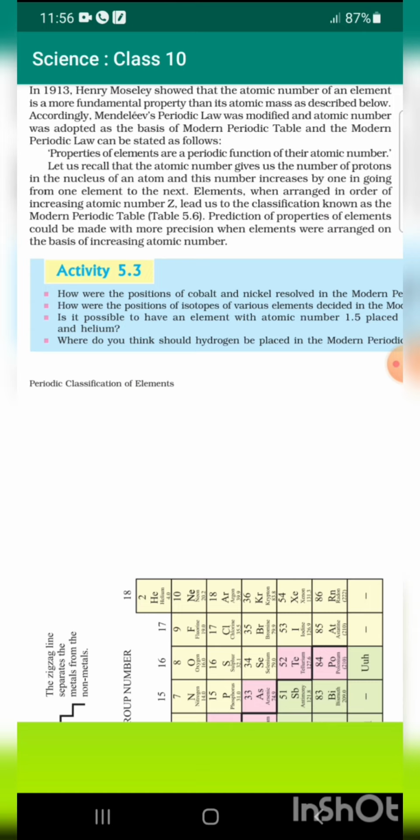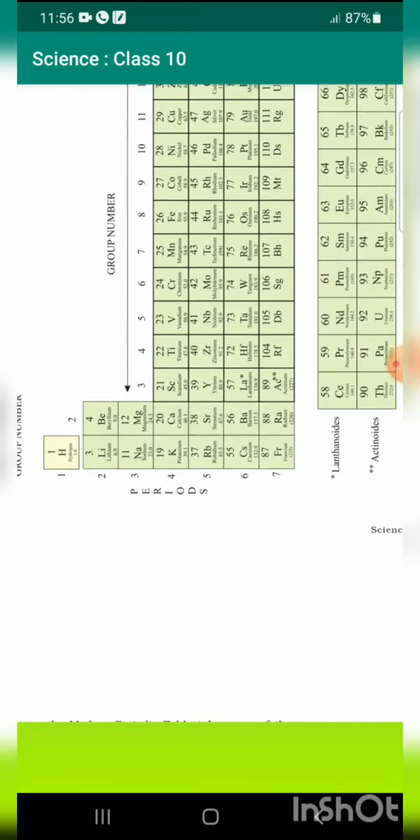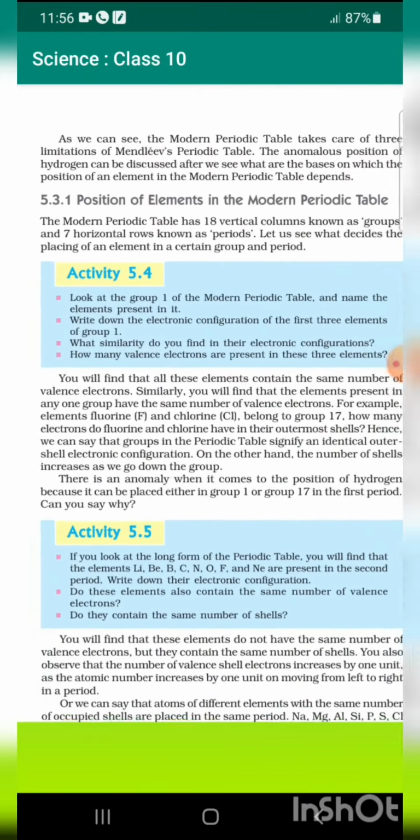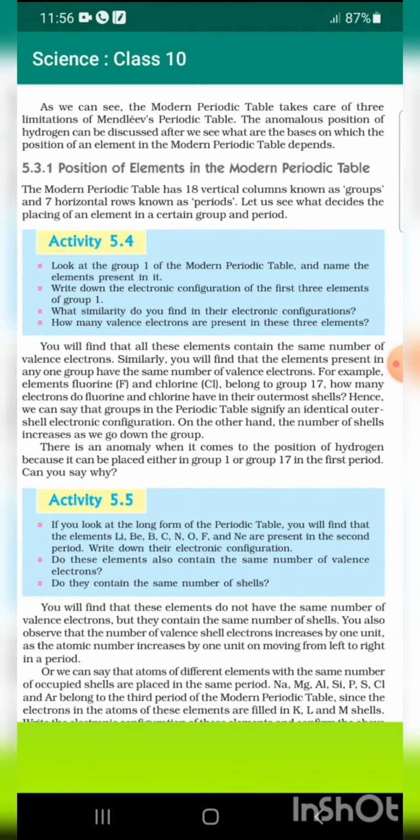Prediction of properties of elements could be made with more precision when elements were arranged on the basis of increasing atomic number. As we can see, the modern periodic table takes care of three limitations of Mendeleev's periodic table. The anomalous position of hydrogen can be discussed after we see what the basis is on which the position of elements in the modern periodic table depends.